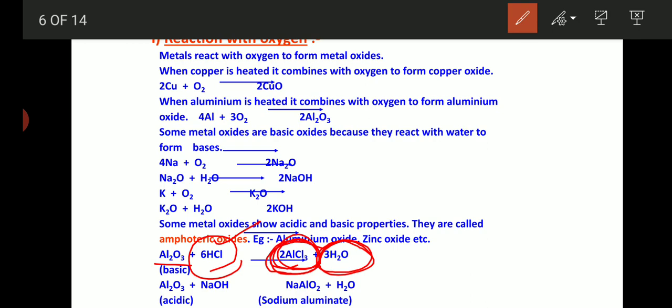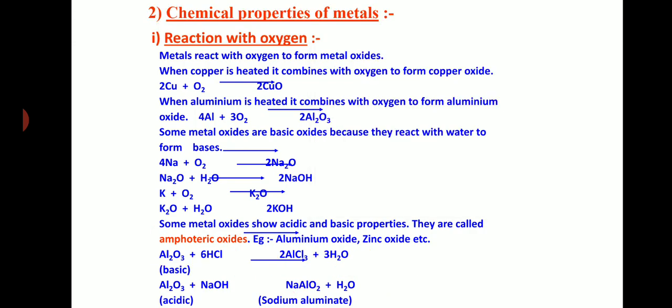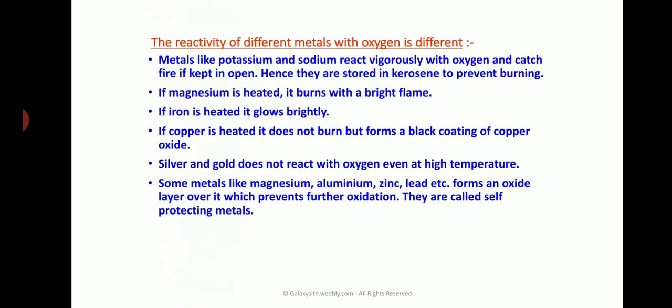Similarly, they also react with the base to give sodium aluminate, that is also salt and water. That is the special property of amphoteric oxides. Not all the metallic oxides possess this property. Only aluminium oxide and zinc oxide possess this property. So they are called amphoteric oxides. The next one, the reactivity of different metals with oxygen is different. So mainly, as I told you, it is based on its reactivity series.